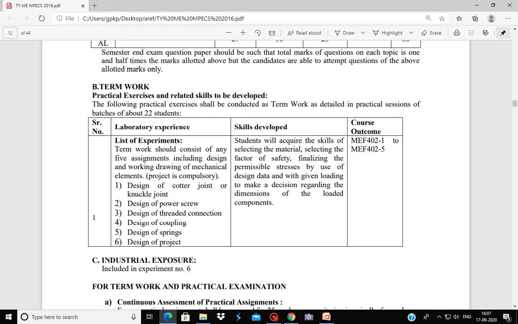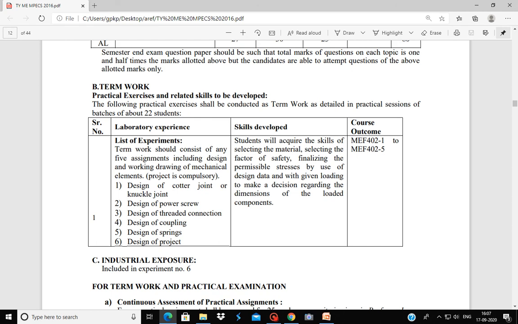Now we will see the practical or whatever term work you are going to submit at the end of semester. So this includes total 6 experiments. Each experiment is a design problem. First is design of quarter joint or a knuckle joint.